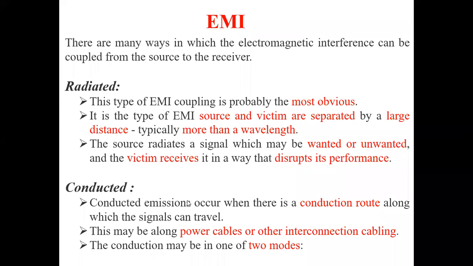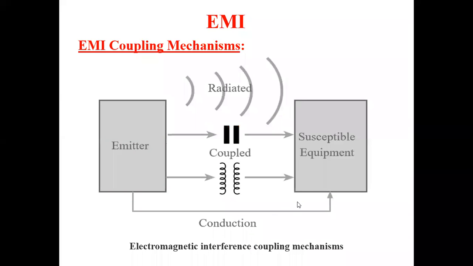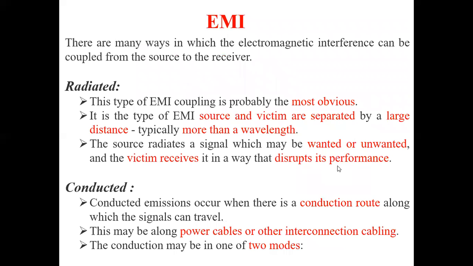Next one is conducted. Conducted implies nothing but conduction. That means there is a direct path between the source and the victim, either by power cables or some twisted cables, whatever it may be. That means there will be a direct connection between the source and the destination. That is conduction. So during conduction, what will happen? There may also be some interference.